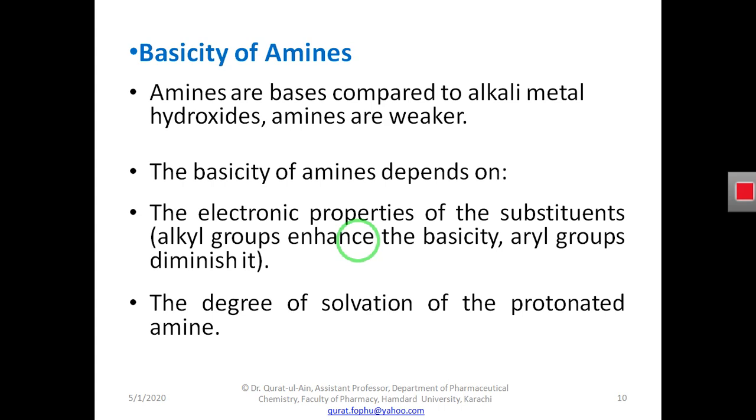And if one hydrogen atom is replaced with an aryl group, it is also an amine instead of ammonia.